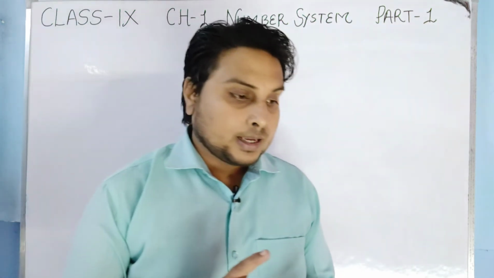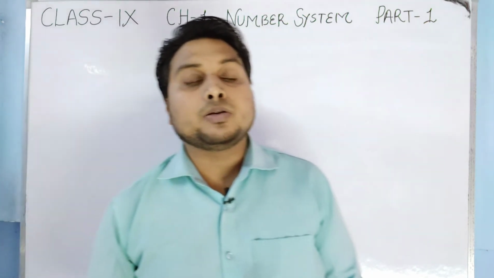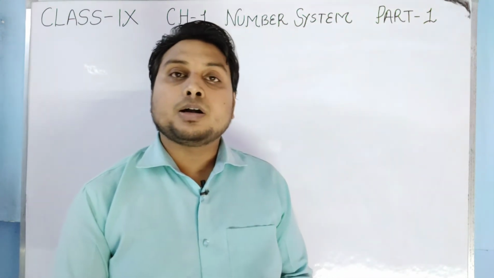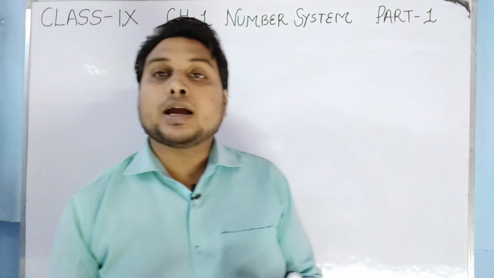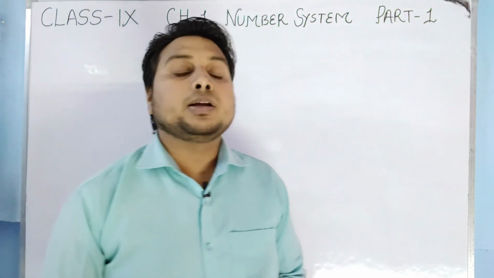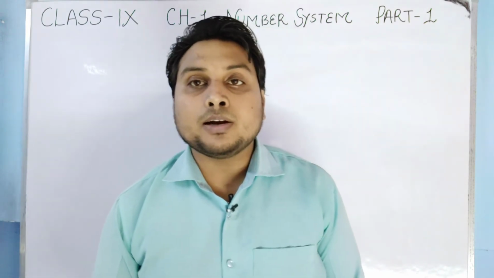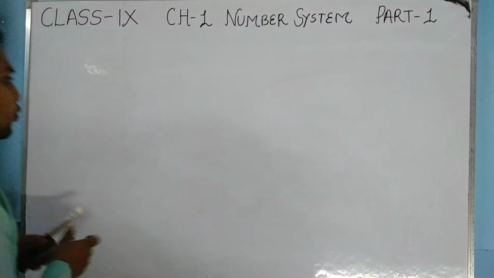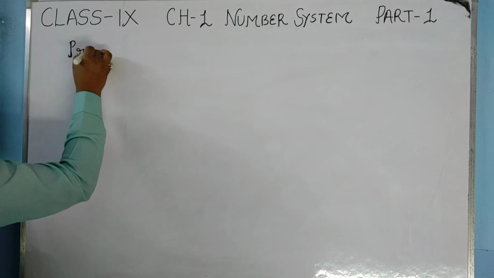Okay, the terminating type of decimal can be changed into the form of p by q, so that will be a rational number. The repeating but non-terminating type of decimal can also be changed into the form of p by q, so that will also be a rational number. But the non-terminating, non-repeating type of decimal cannot be changed into the form of p by q, so that will be your irrational number. Okay, so now students will see some more definitions, like prime numbers.